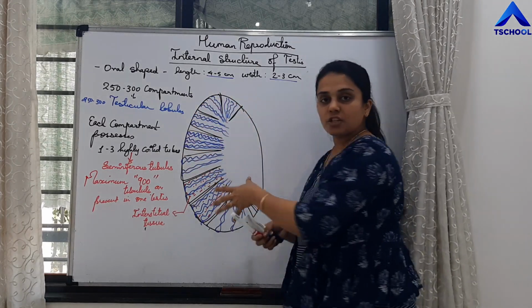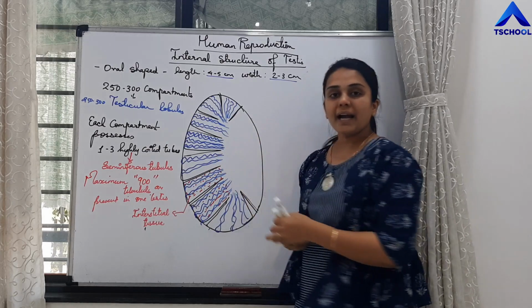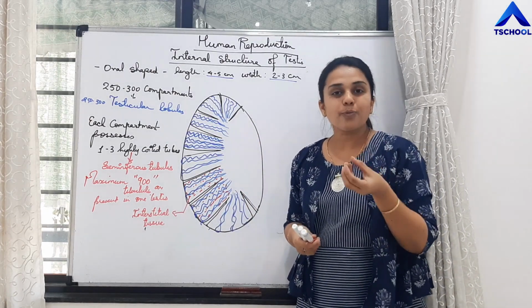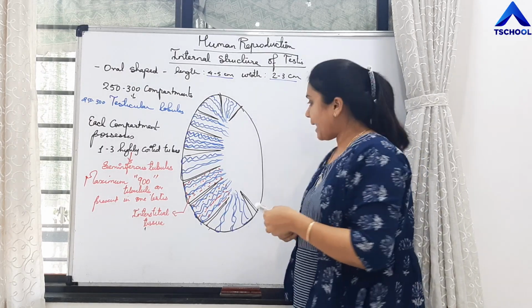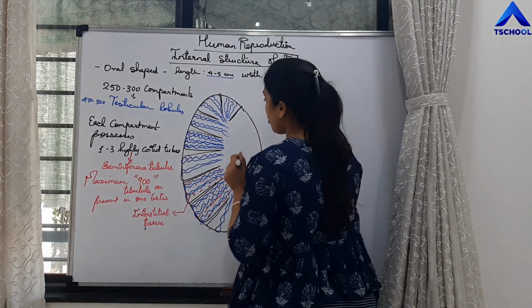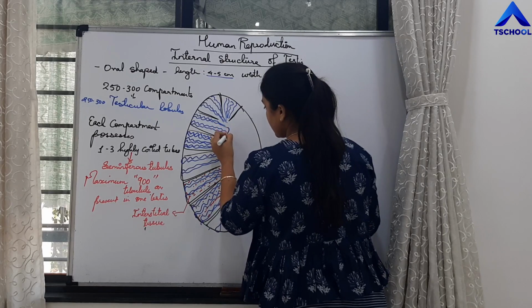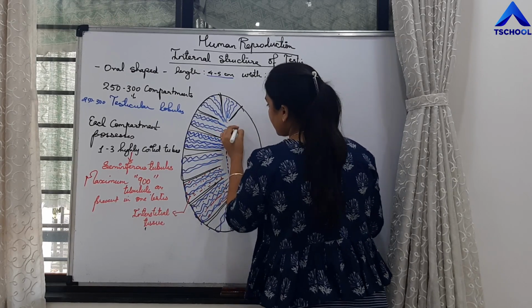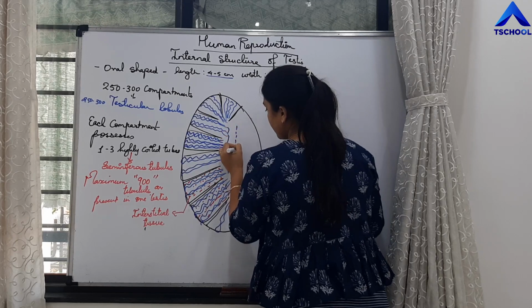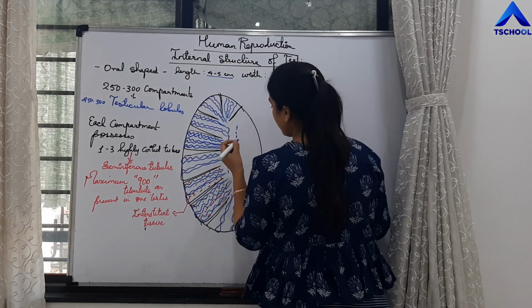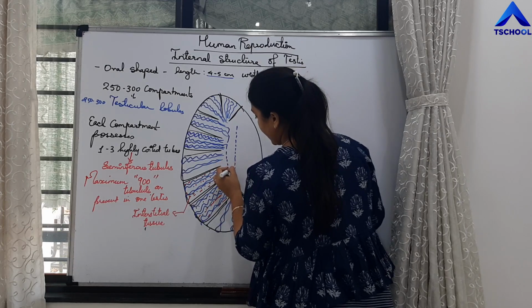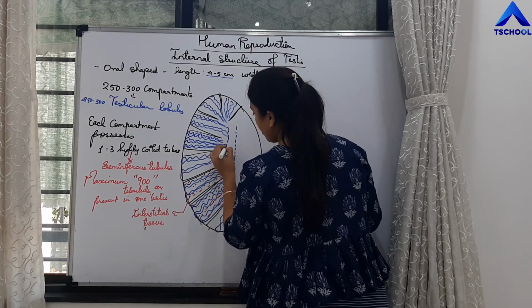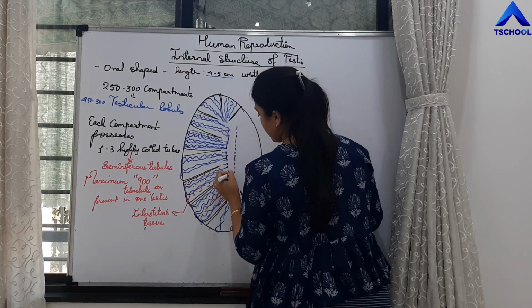Now all these tubules will combine and join to form a network of tubules, just like a network of capillaries.